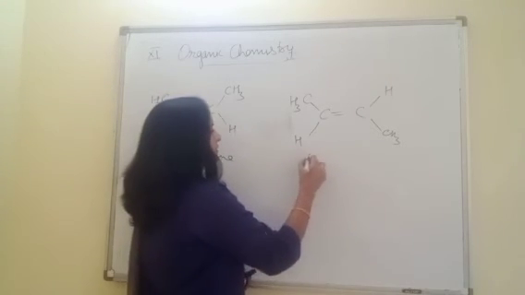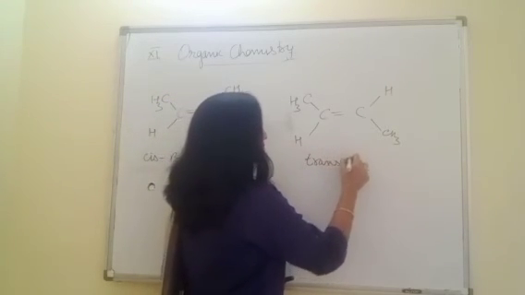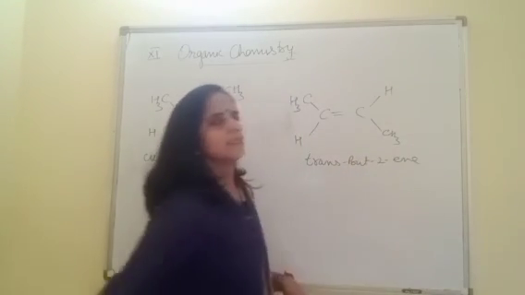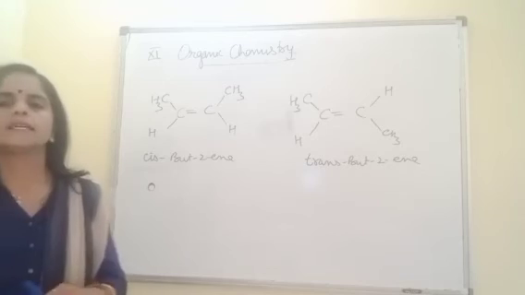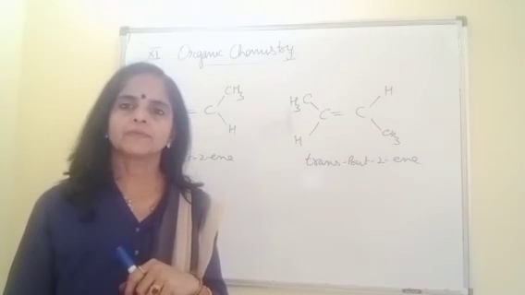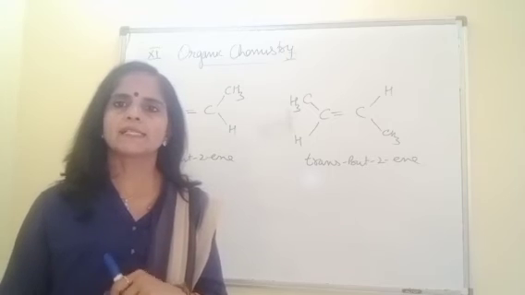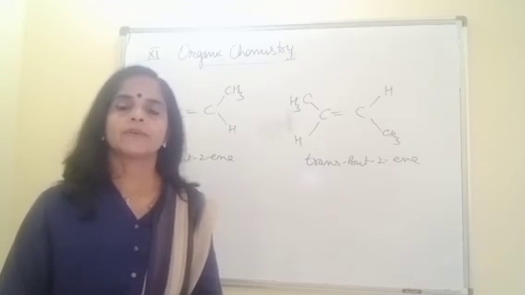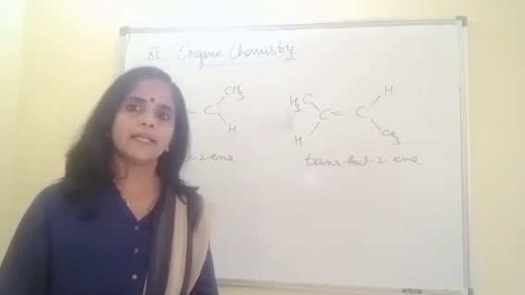This is trans-but-2-ene. Of course, they differ in their physical properties because their dipole moment is different. Water solubility, boiling point, melting point, all are different.